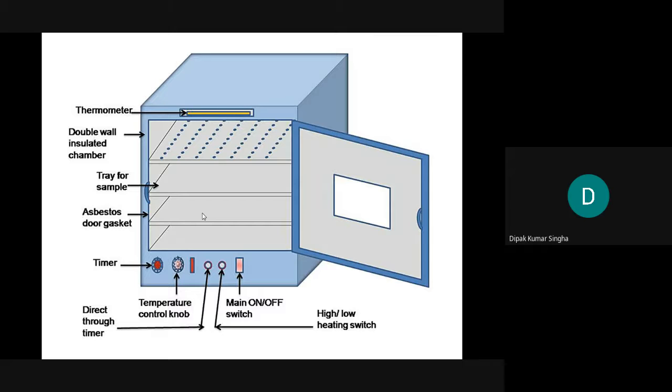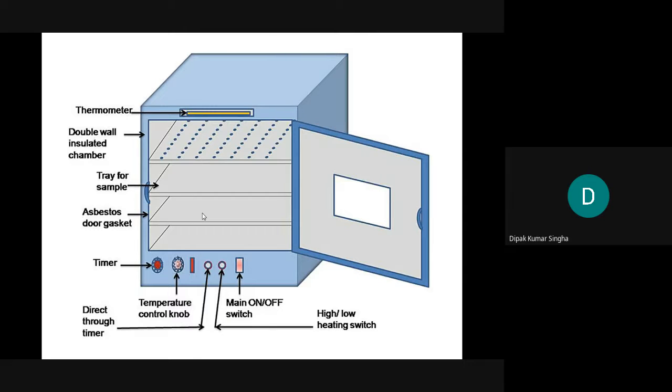Okay, before that, in case of practical, you can learn it from your teachers: how to clean the glasswares. Before sterilization, the glassware must be cleaned. But how to clean? There is a specific procedure to clean the apparatus, like test tube, pipette, burette, and other glass apparatus like conical flask, beaker, petri dish.